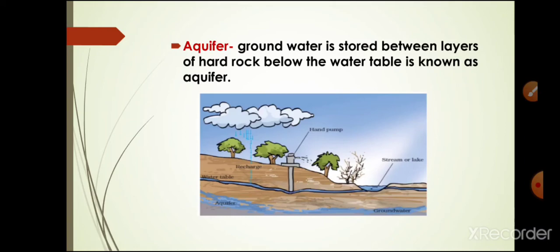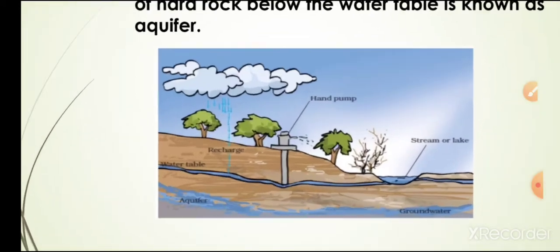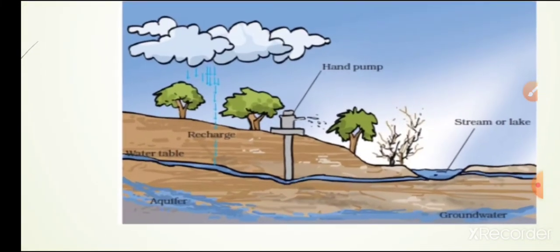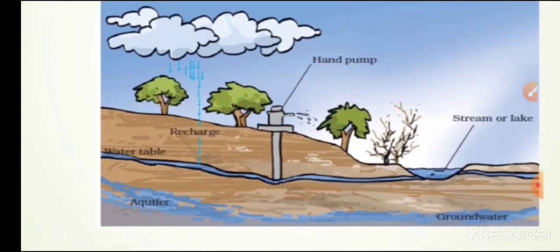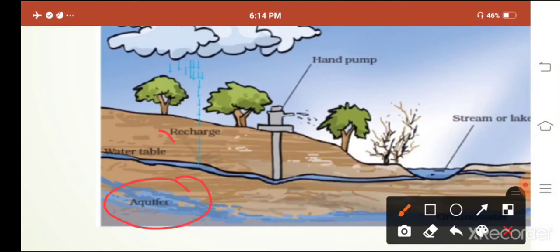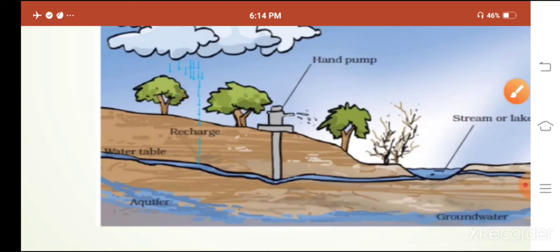What is an aquifer? Students, an aquifer is a natural reservoir of water that can be used for drinking. It is formed by a layer of underground rock with a recharge area from which water seeps into it. Now you can see here the water table, the groundwater and the aquifer. This is the aquifer, this is the water table, and due to rain, the groundwater and water table recharge.